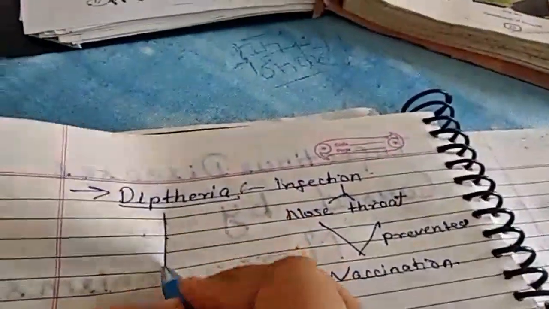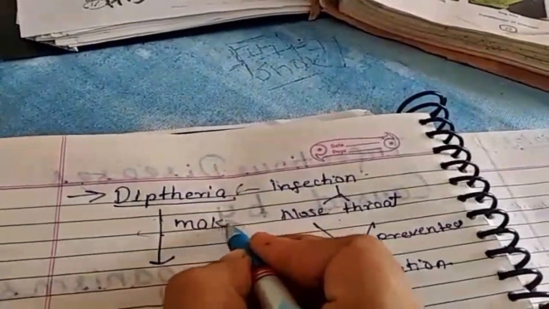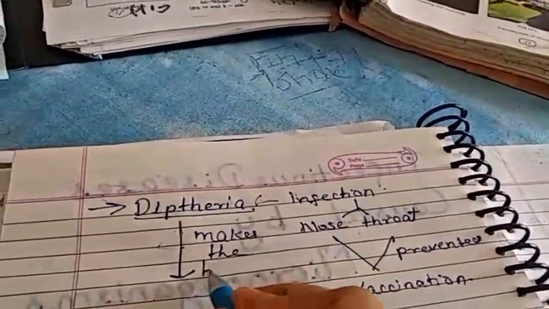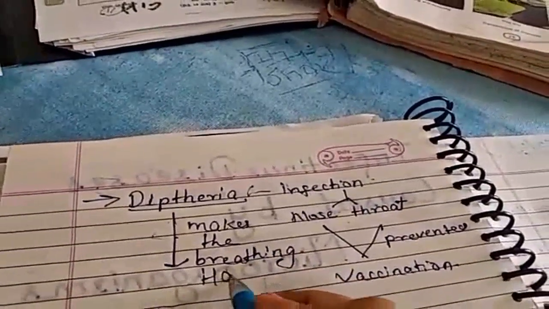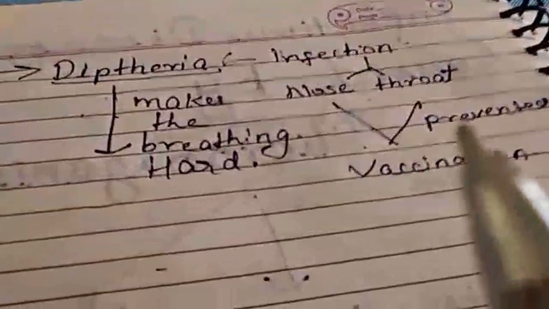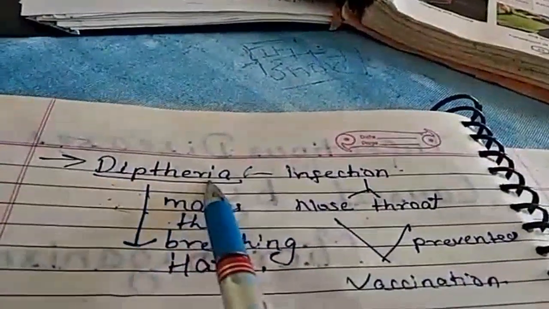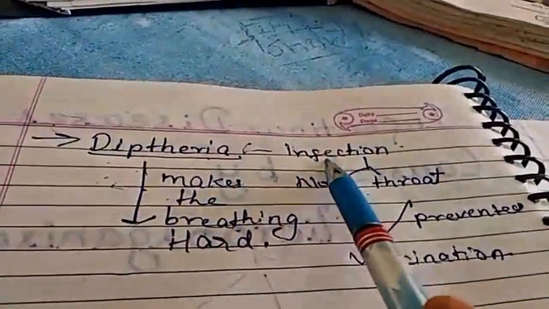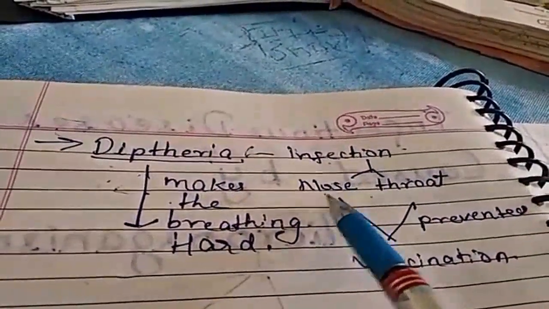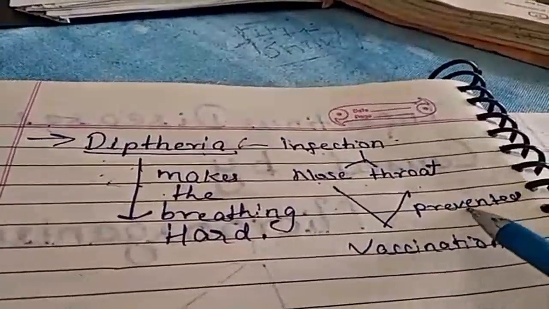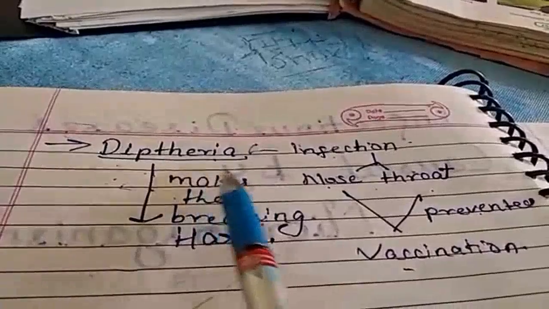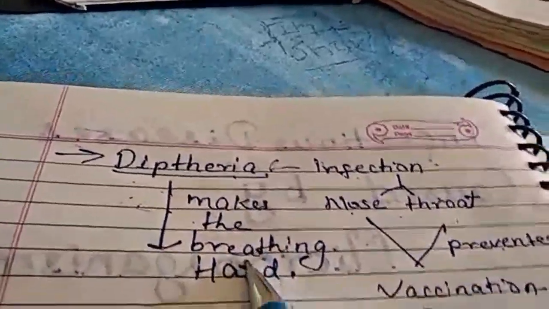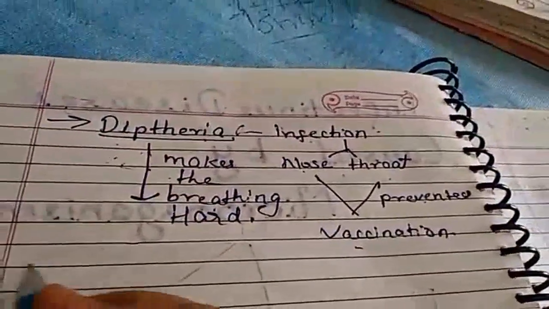If a person is suffering from this disease, he finds difficulty in breathing. Okay, children, diphtheria, one of the bacterial diseases, is an infectious disease that causes infection to the nose and throat, can be prevented through vaccination, and the person suffering from it finds difficulty in breathing.